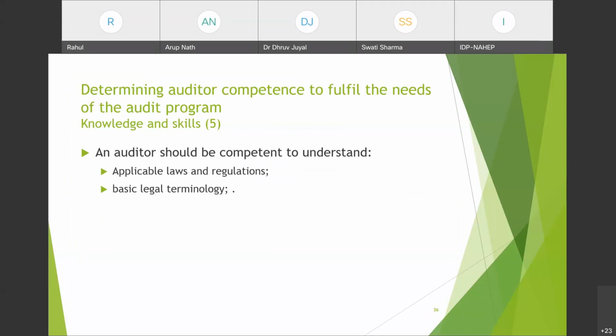So an auditor must be competent to understand applicable laws and regulations. अगर हम इंडिया में कहीं audit पर जा रहे हैं तो whoever the auditor is, he should know if he is going to a particular state, उस state की क्या requirements हैं, basically country की क्या legal requirements हैं, laws and regulations related to packaging or any other laws. So there is a training for regulations also.